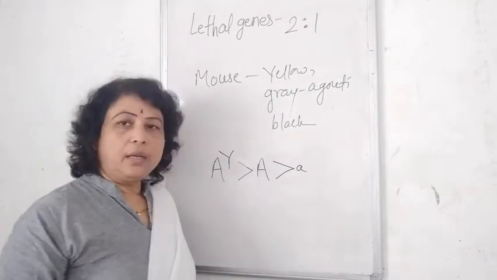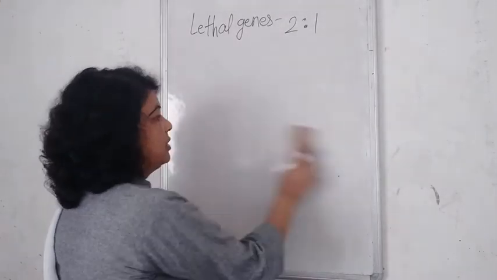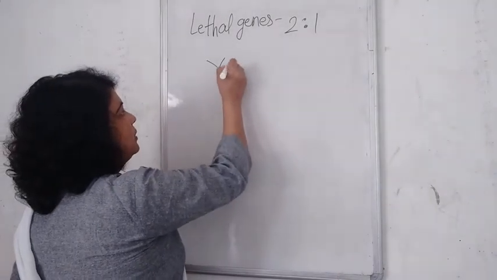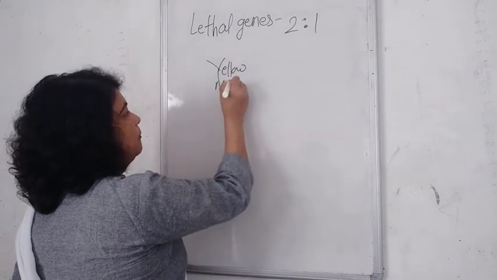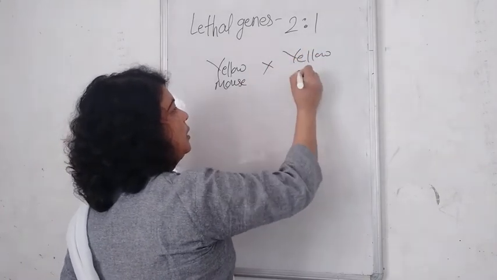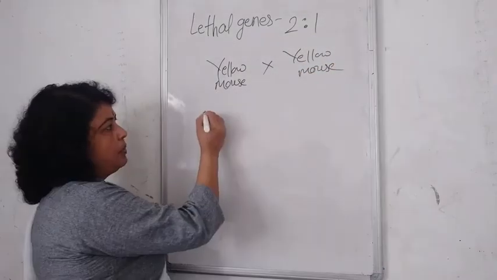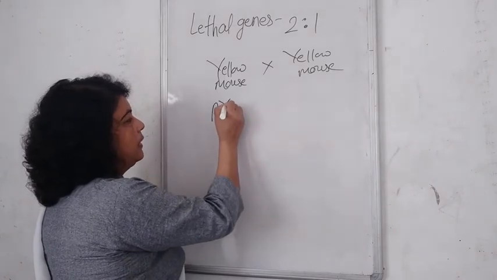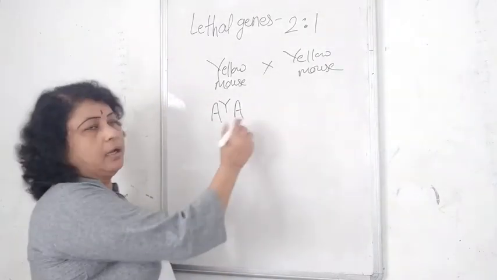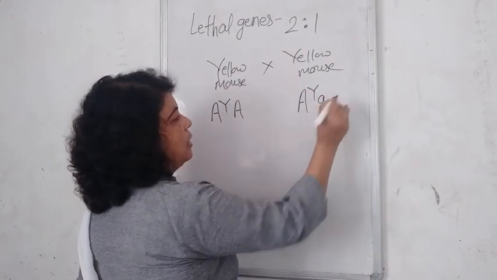Now consider a cross between two yellow mice. One yellow mouse has A Y and capital A, and the other has A Y and small a.